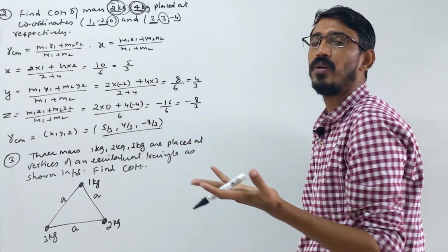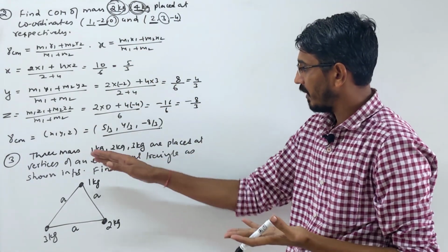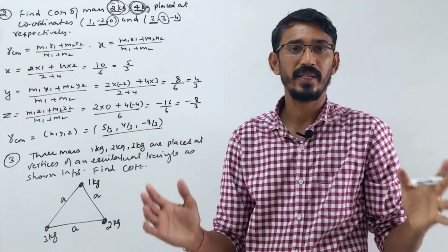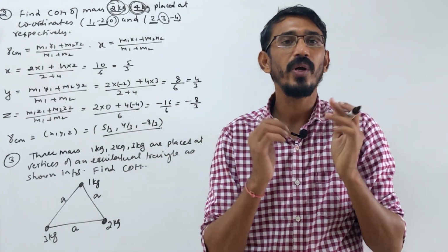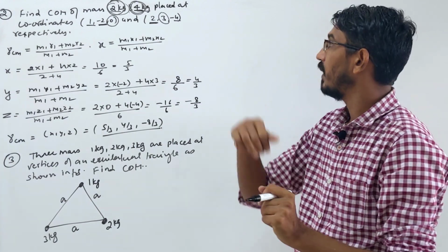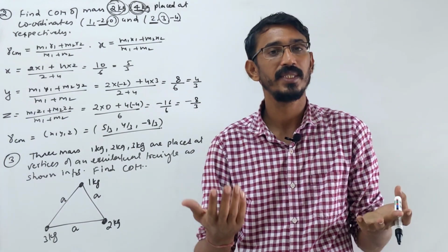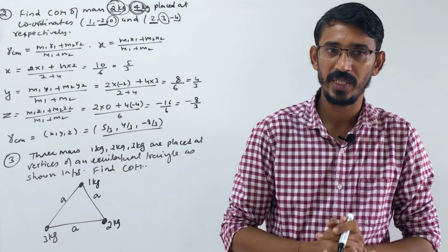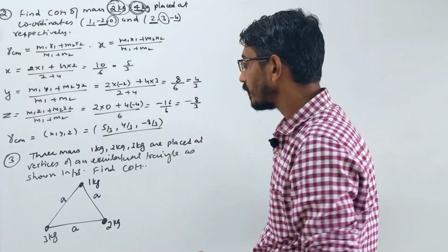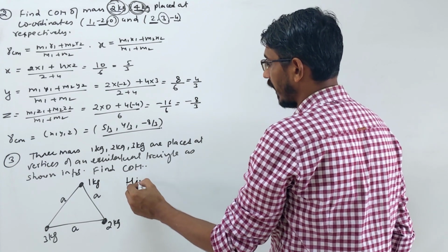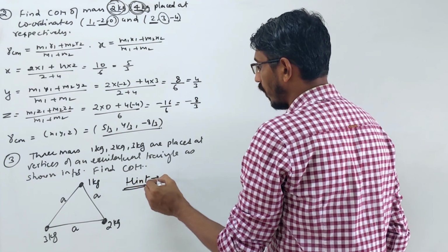In these types of questions, we don't need to choose any coordinate system, right? When a geometrical figure is given, like a triangle, square, rectangle, hexagon or pentagon, then you need to choose a coordinate system, correct? And we have already learned the property that the center of mass does not depend on the coordinate system. So you can choose coordinates anywhere, right? But what is the hint? The hint is always this one, to make the calculation simple: